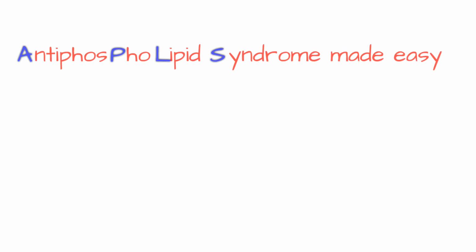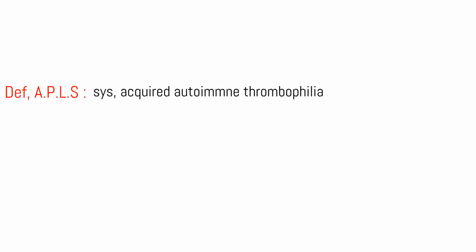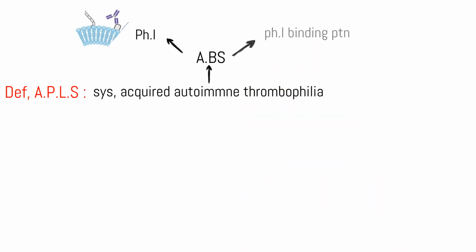Hello. Today we will talk about antiphospholipid syndrome, mnemonic APLS. We will start with the definition. Antiphospholipid syndrome is a systemic acquired autoimmune thrombophilia through antiphospholipid antibodies directed against phospholipids or phospholipid-binding proteins.